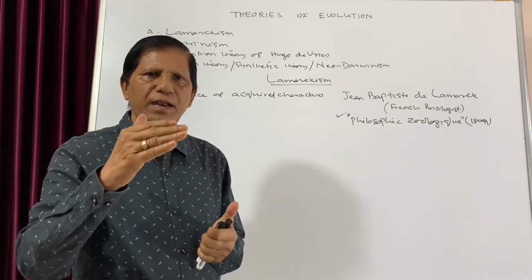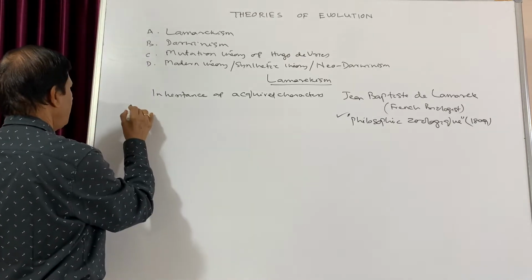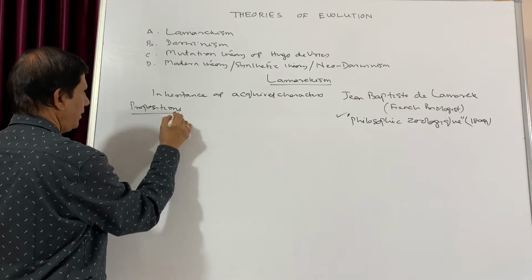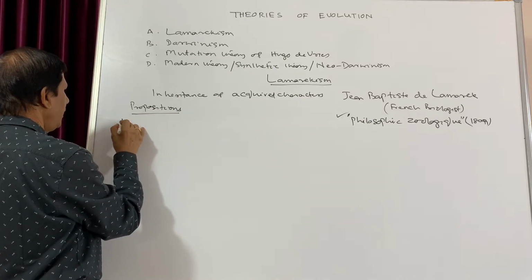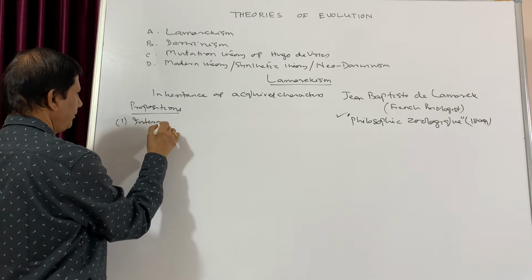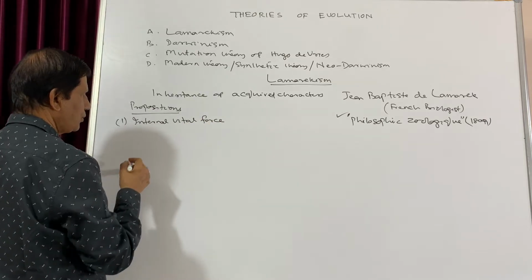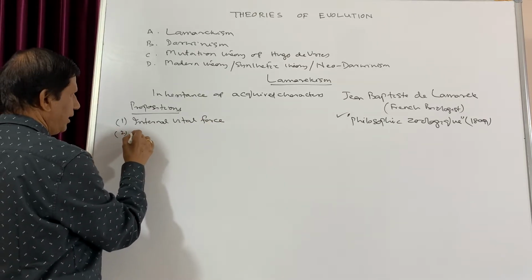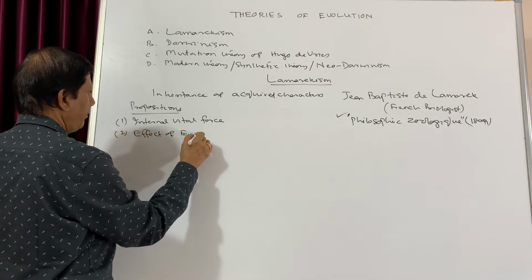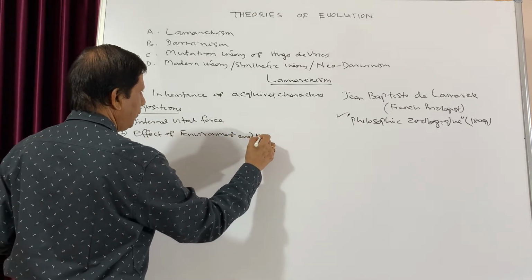Now in his theory, Lamarck put forth four propositions. Four propositions means suggestions. Number one is the internal vital force. The second one is effect of environment and new needs.